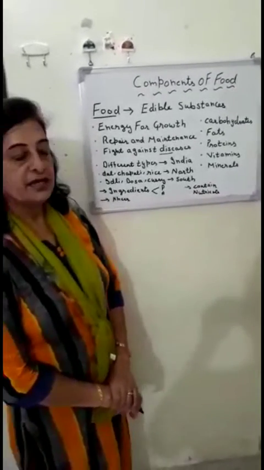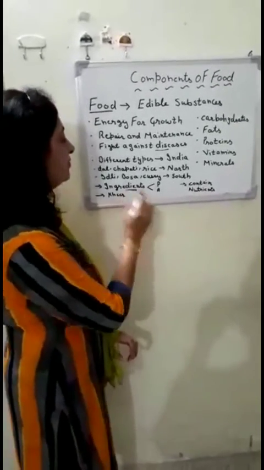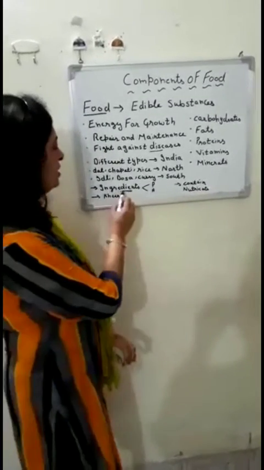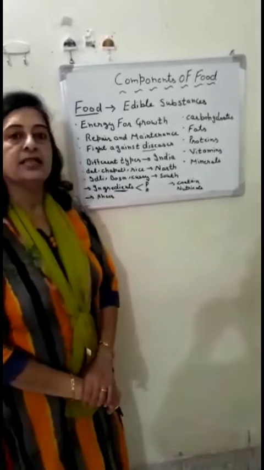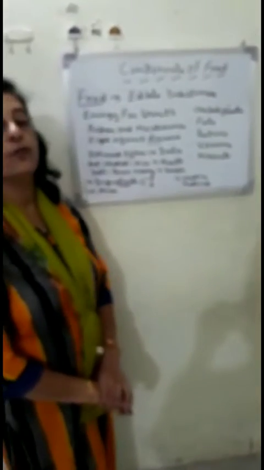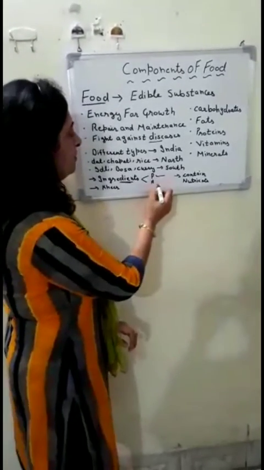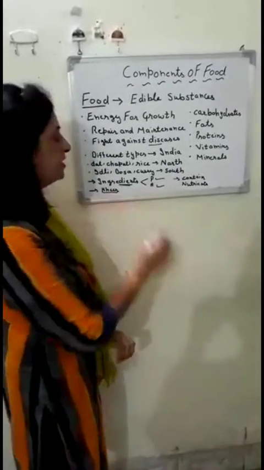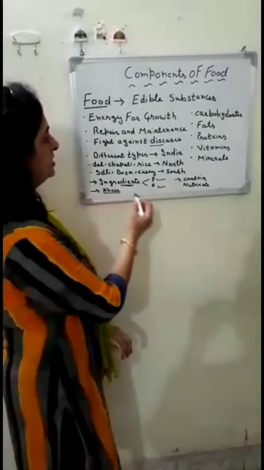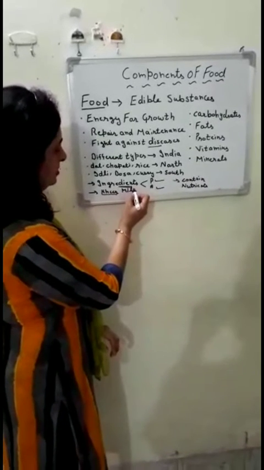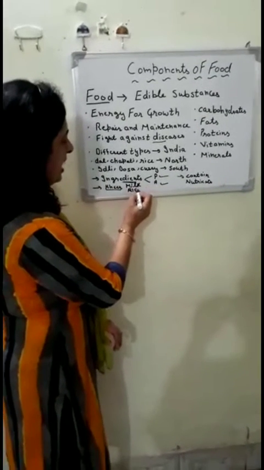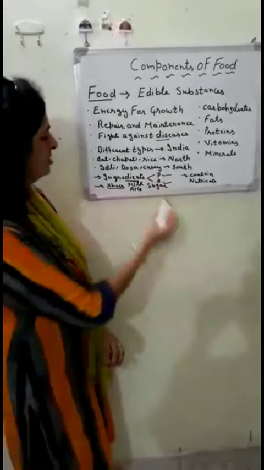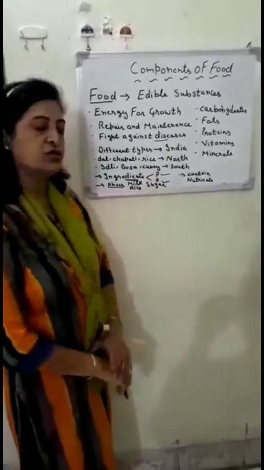To make any dish, we need different ingredients, and these ingredients we can get either from plants or from animals. For example, for making a dish kheer, we need milk, rice and sugar.